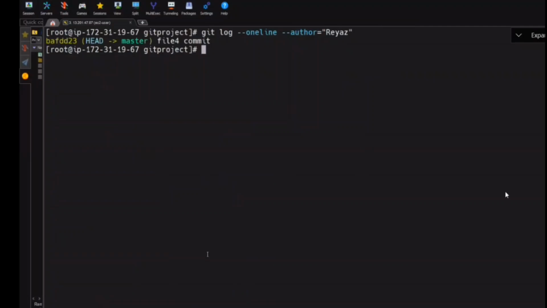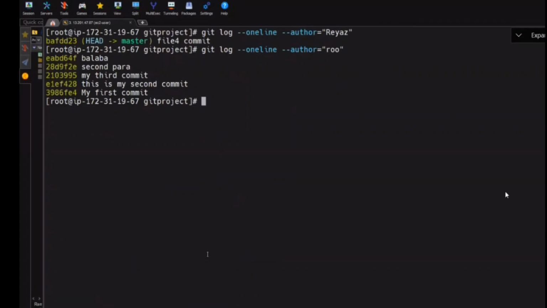How many commits are there? And that's the latest commit or not? Done by whom? Riaz. And if it is root, all these things are done by root only. You understand? This is a very common thing that we do in real time. I'll stop it here.